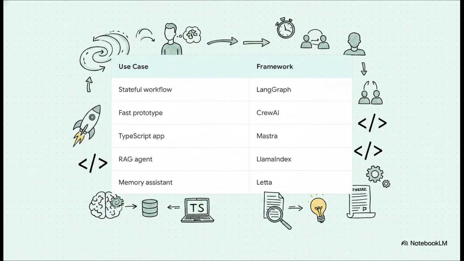Just need to spin up a fast, role-based prototype to prove a concept? Crew AI is fantastic for that. If you're building a product natively in TypeScript or Next.js, definitely look at Mastra. For heavy document retrieval, Llama Index is your best bet. And for long-term memory assistance, Letta is the way to go. The main takeaway here, never try to force a framework to do something it just wasn't natively built to do.